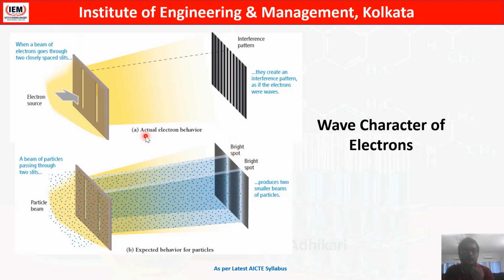But in the actual experiment, it was found that if we pass electrons through this kind of slit, then an interference pattern appears, that means along the screen there are alternate bright spots and dark spots. It is a property of waves, because waves interfere constructively and destructively, and waves move from one place to another. So it is direct evidence that electrons also have wave character. So particle character as well as wave character. The proof of wave character was this interference as well as the Davisson-Germer diffraction experiments. These are the wave character of electrons.